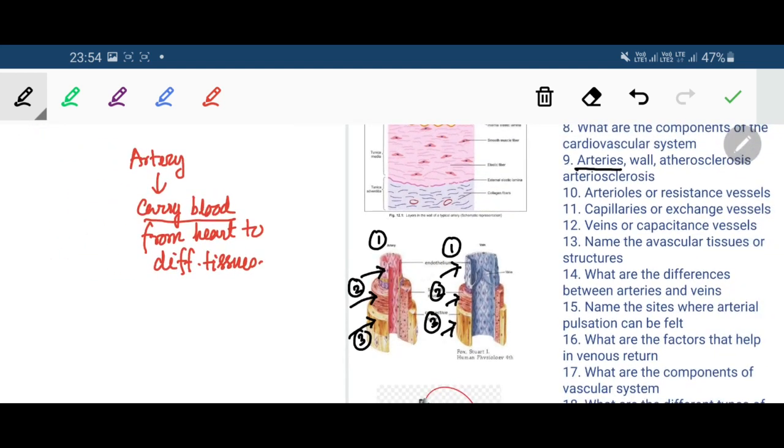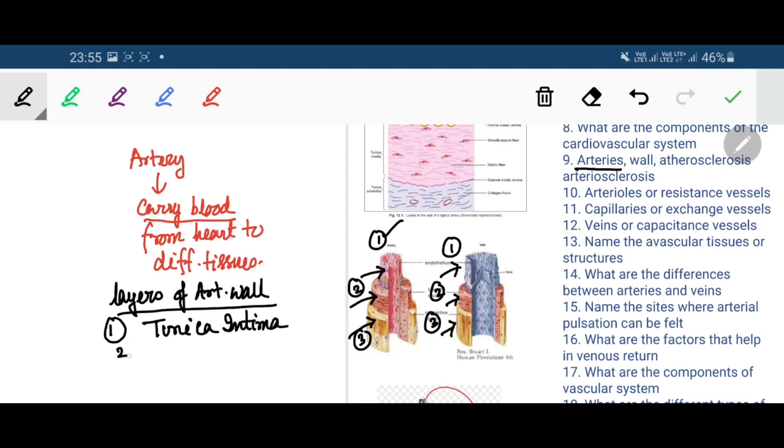What are the layers of the arterial wall? The layers of arterial wall from inside outwards are three concentric layers. The most innermost layer is known as the tunica intima.